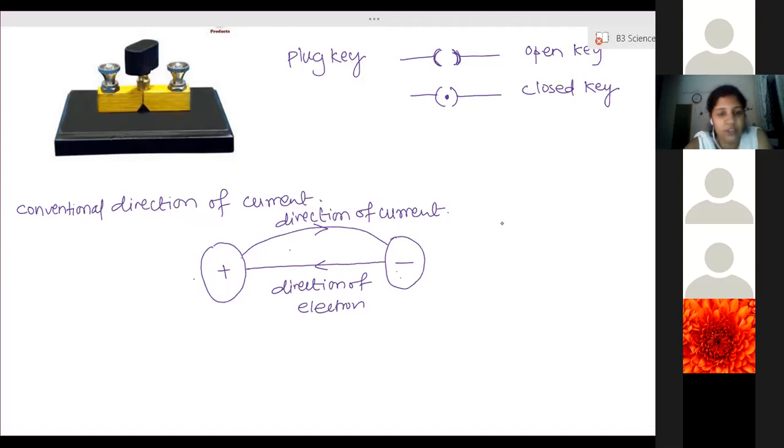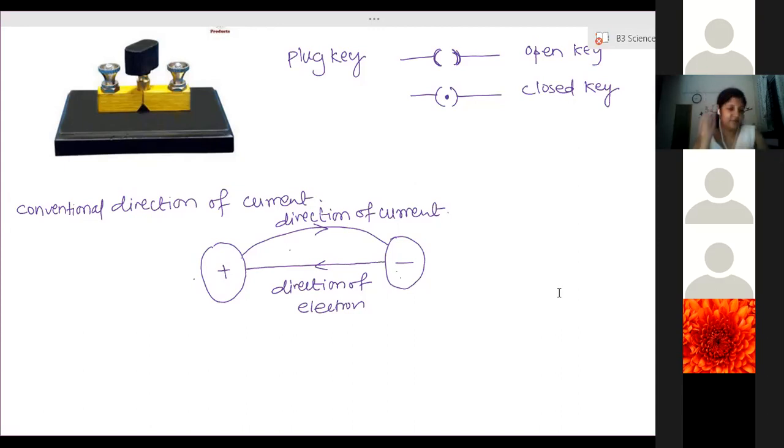And now after the discovery of electrons, you will ask why they have not changed it. It was much more difficult to change, because there are many laws built using this direction of current. Many laws have been put forth by many other scientists. So to keep those laws going and holding, we have kept this direction. We have not changed it, because by changing it also nothing changes. Much more difference is not happening. Right? Only the consideration we have to change.